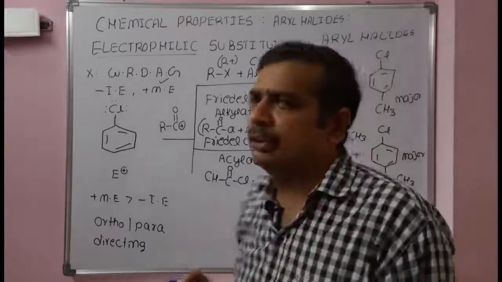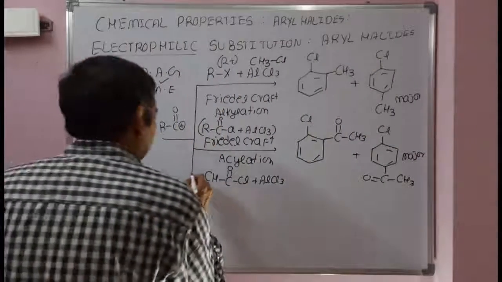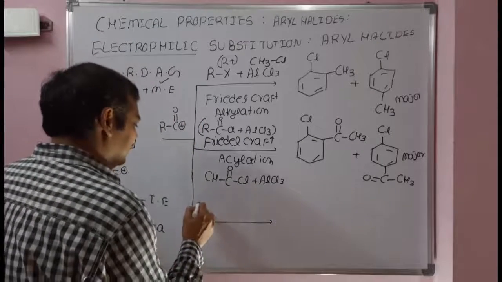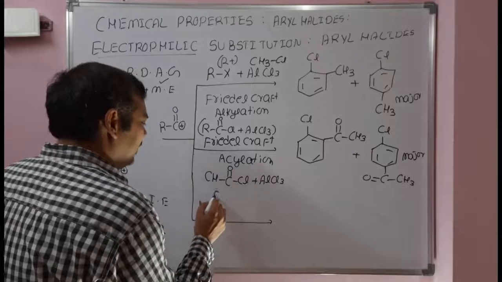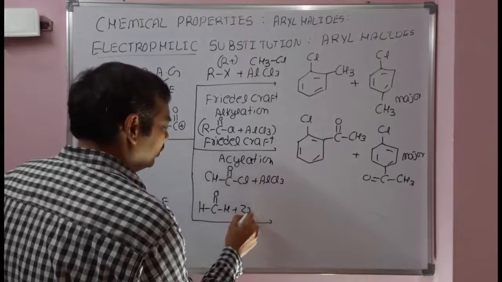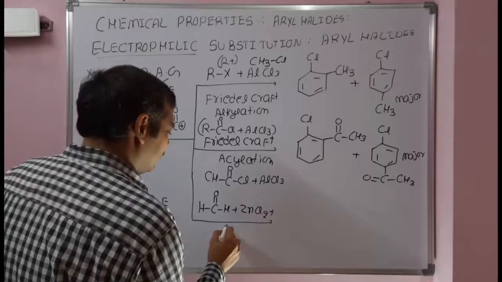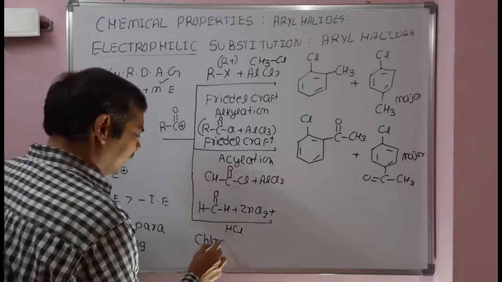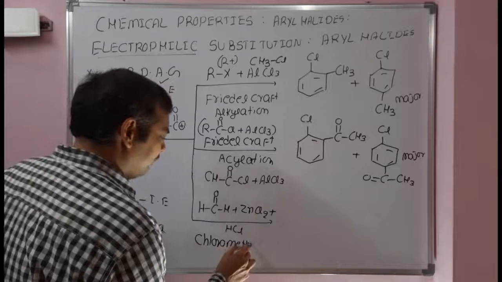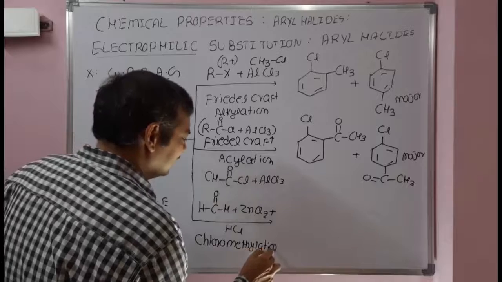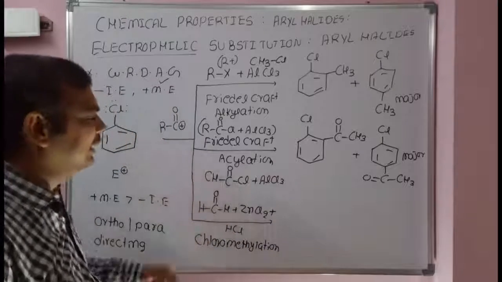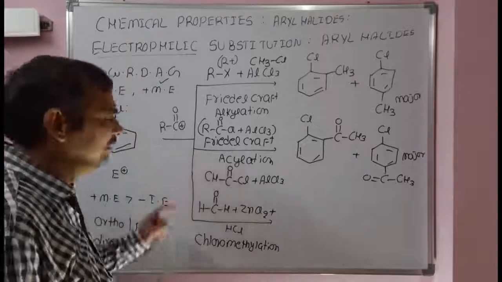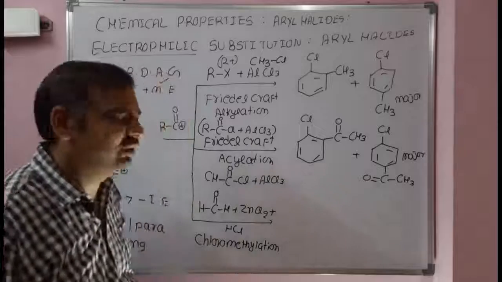Coming to the last example, chloromethylation. We have not discussed this one so far. This is an example of chloromethylation. The reagents required are formaldehyde, the Lewis acid zinc chloride, plus hydrochloric acid. This is a chloromethylation reaction, an electrophilic substitution reaction. First, formaldehyde reacts with ZnCl2 to give the electrophile. I will write the electrophile, and we will discuss the mechanism for this reaction.